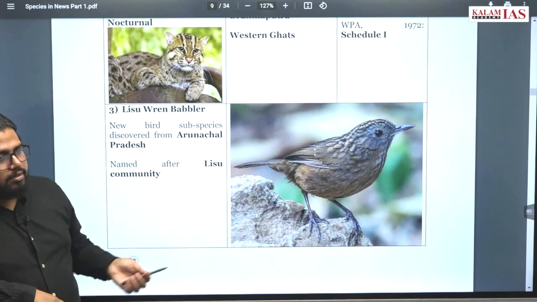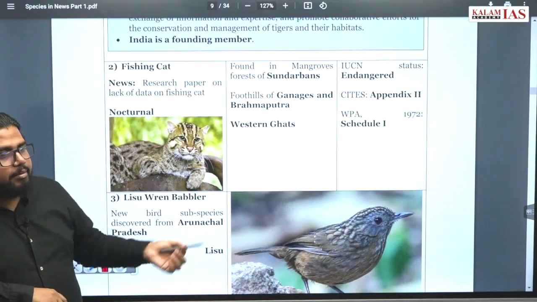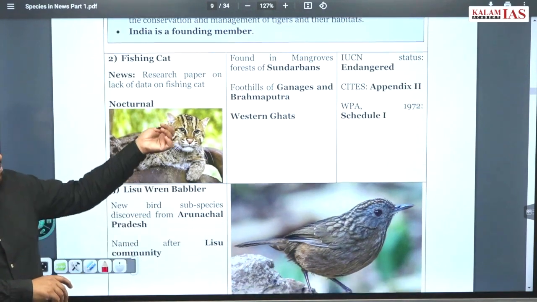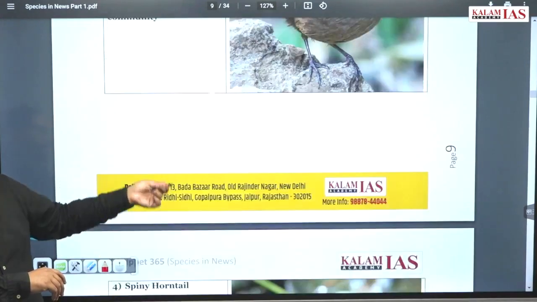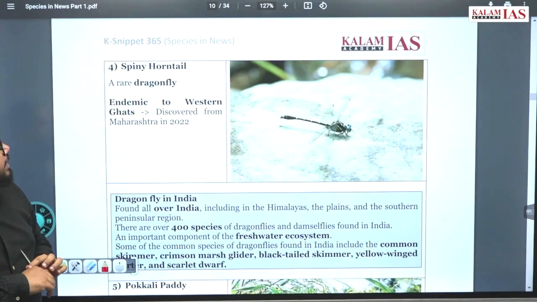That fishing cat is the state animal of West Bengal. Fishing cat is the state animal of West Bengal. Okay. Good. Go ahead. Next species we have is spiny horntail.